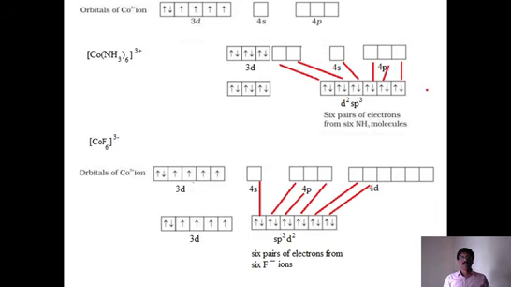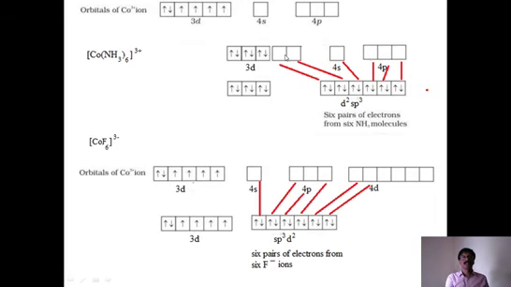First, ligand nature. What is the ligand nature? Strong field ligand. Amine is a strong field ligand. And since it is a strong field ligand, what is the hybridization? d2sp3. The d2 means 3d, so is it an outer orbital complex or an inner orbital complex? It is an inner orbital complex because 3d orbitals are used. So d2sp3 hybridization, inner orbital complex, strong field ligand.